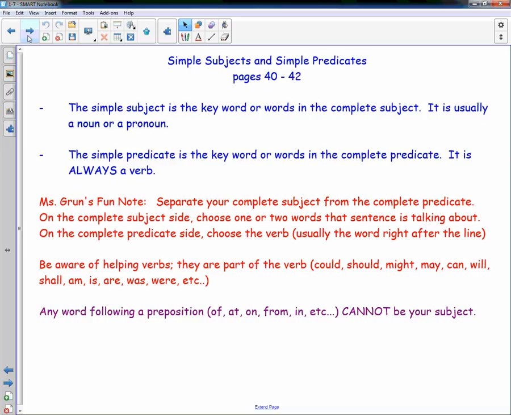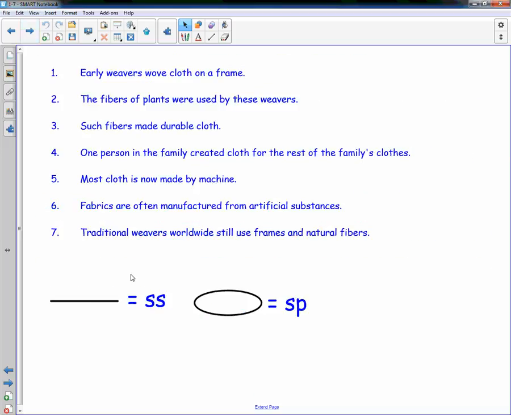So let's try some of these. All right, you can ignore this bottom. This is for the kids. This is just for us.